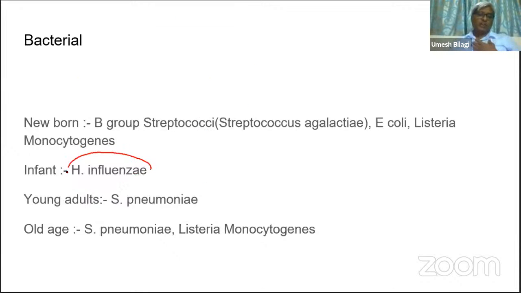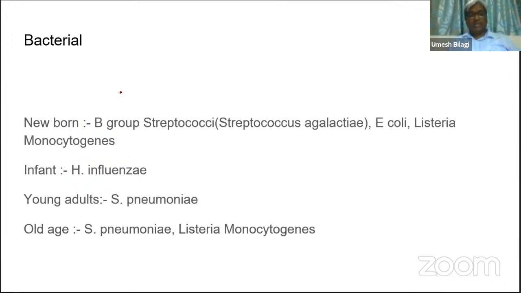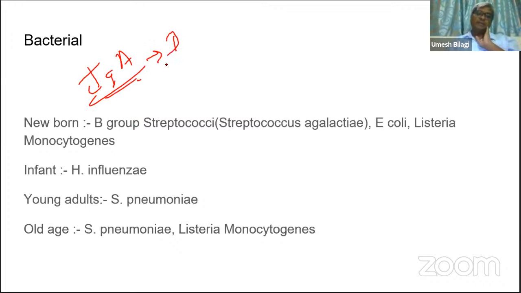So one more advantage of breast milk is these IgA antibodies. That is why in India we do encourage breast milk. Apart from calories and all that, this antibody is given to the baby through the breast milk.